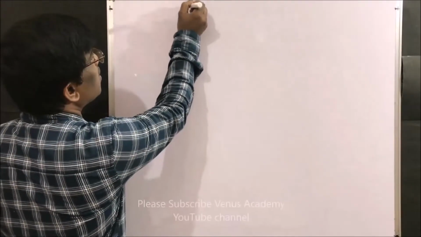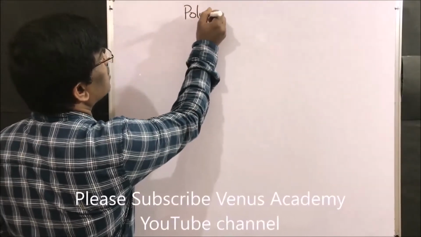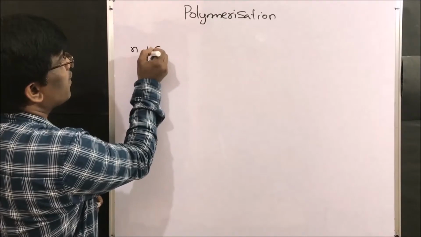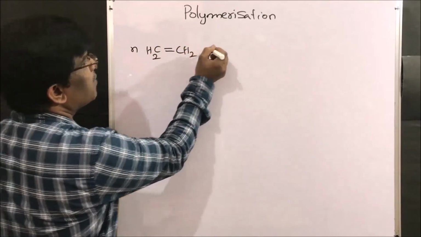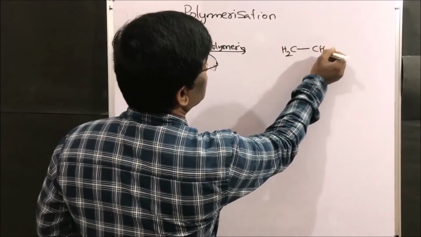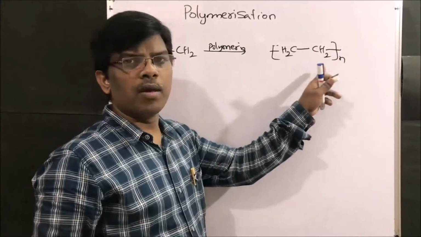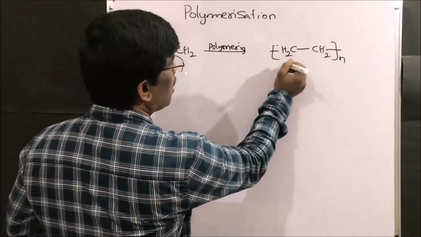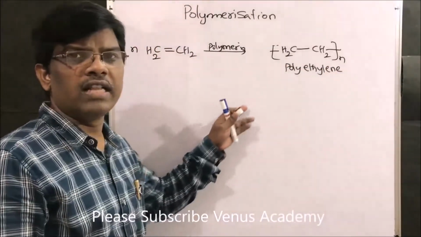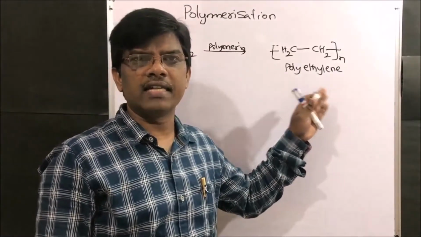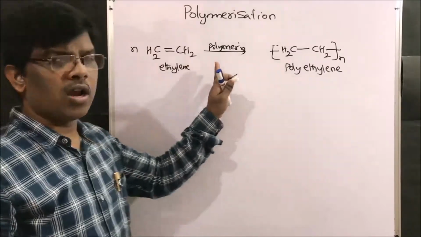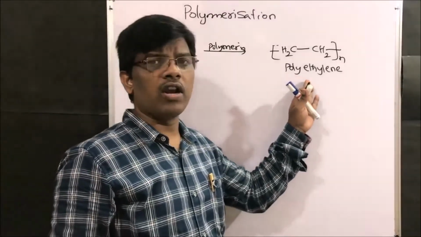Today we are going to learn about polymerization. Let us take one example. N molecules of ethylene upon polymerization give CH2, N molecules of polymer. This is known as polyethylene. What is polyethylene? Yes, polythene. Commonly we also call it polythene. Yes, polythene bags. Alkene upon polymerization is going to give polyethylene.